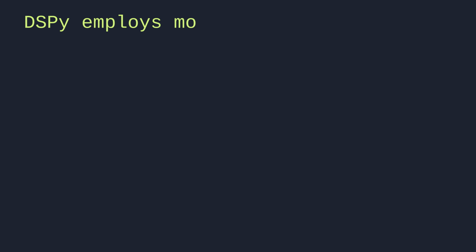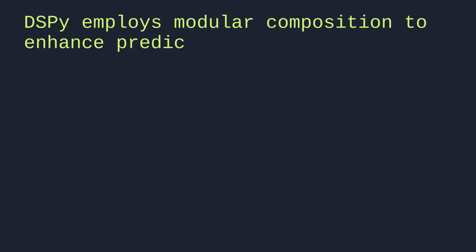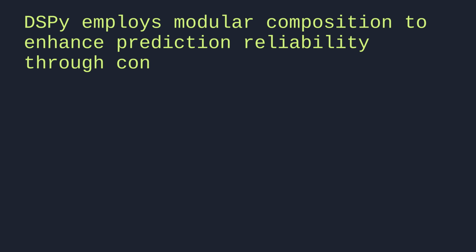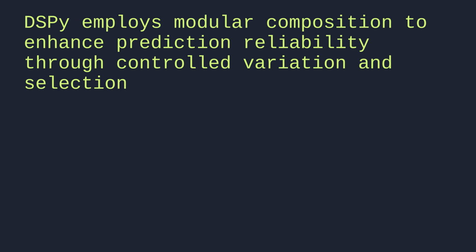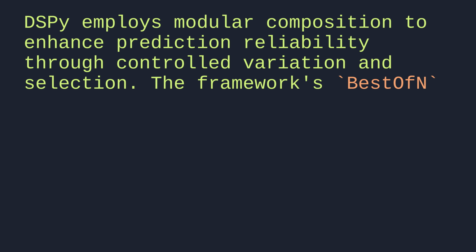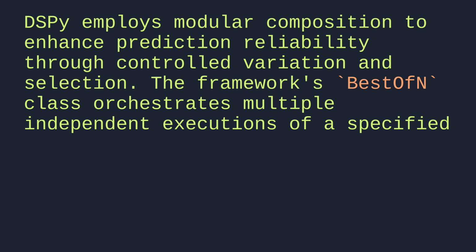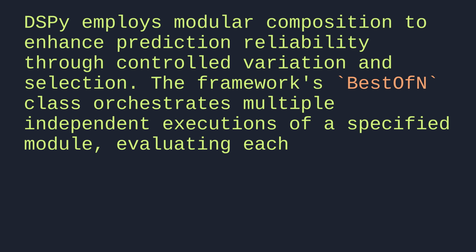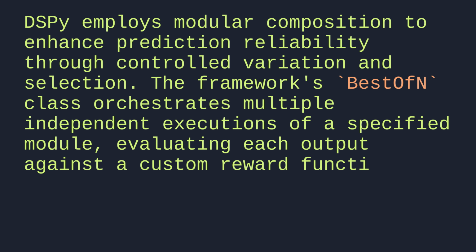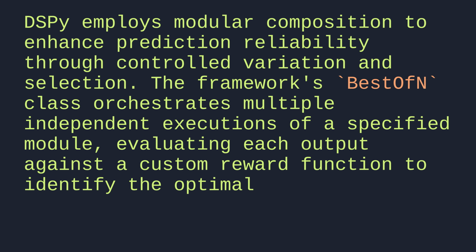DSPy employs modular composition to enhance prediction reliability through controlled variation and selection. The framework's BestOfN class orchestrates multiple independent executions of a specified module, evaluating each output against a custom reward function to identify the optimal result.